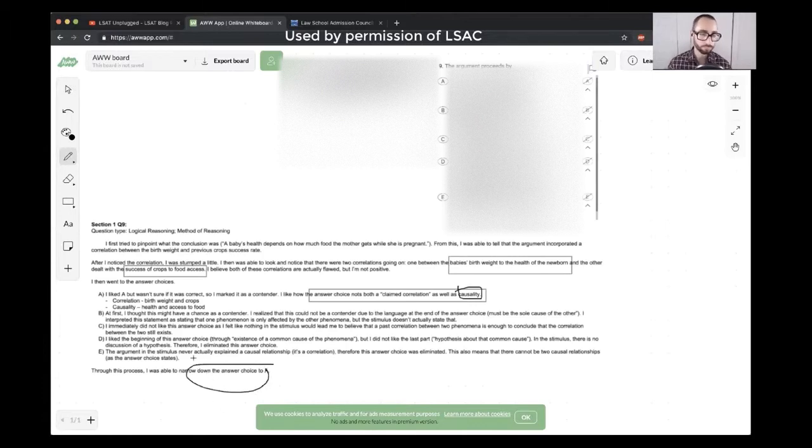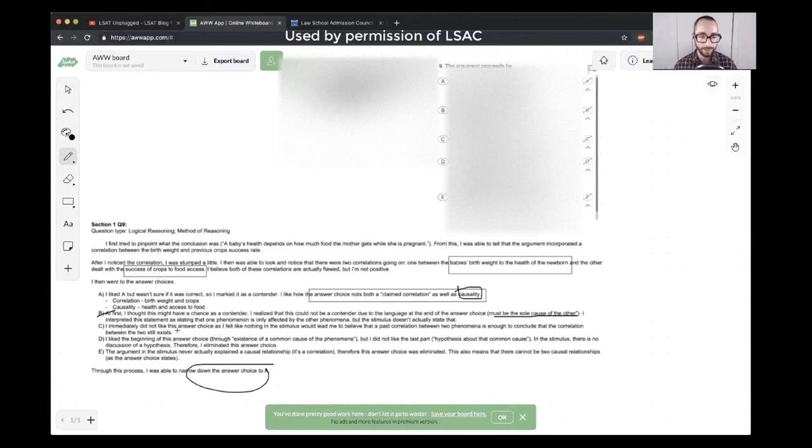Great job. Then looking at B, I thought this might have a chance as a contender. Then I realized it could not be a contender due to language at the end of the answer choice: must be the sole cause of the other. So let's go back up to B, which is what this is referring to. Must be the sole cause of the other. Do they ever say only? They say depends to a large extent, but depends to a large extent versus only, those are not the same thing. And so for that reason, B is out. The student is correct to eliminate that one.